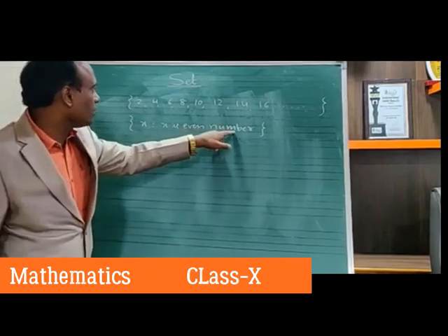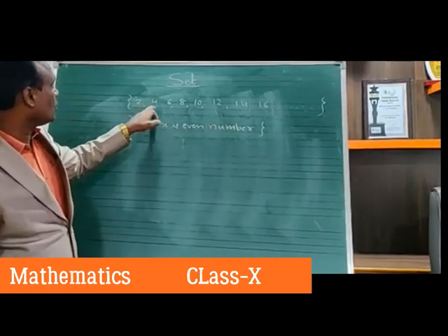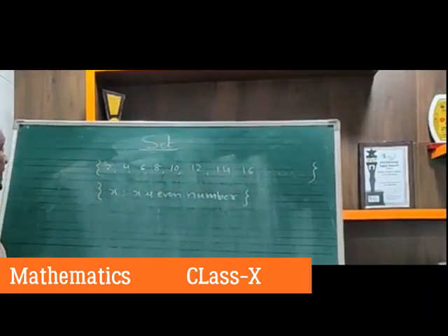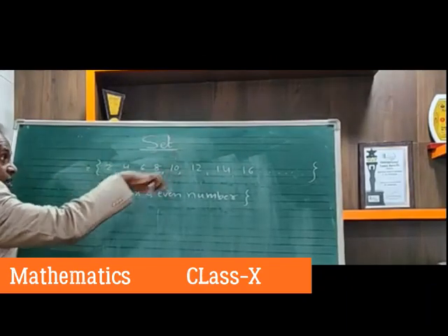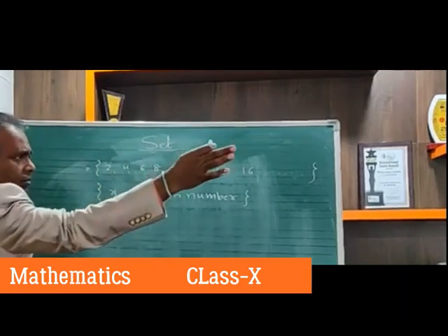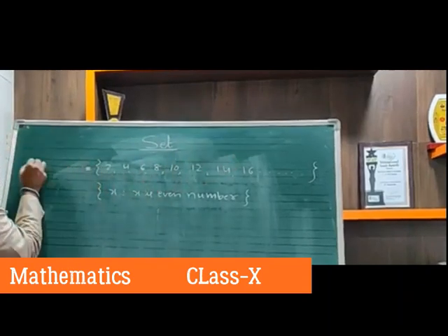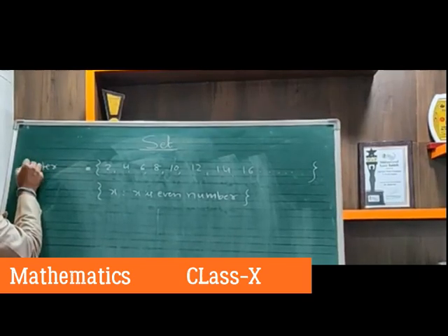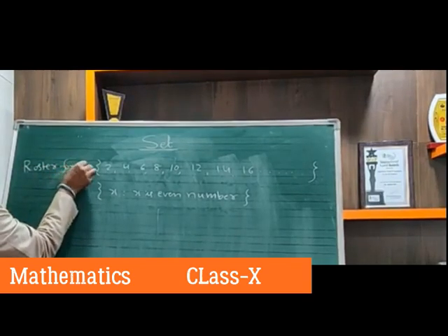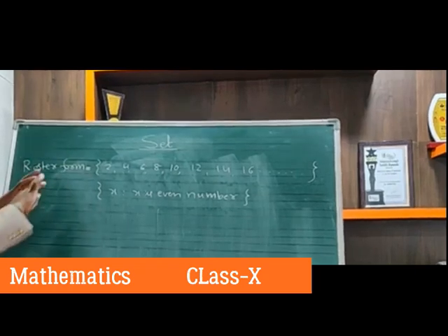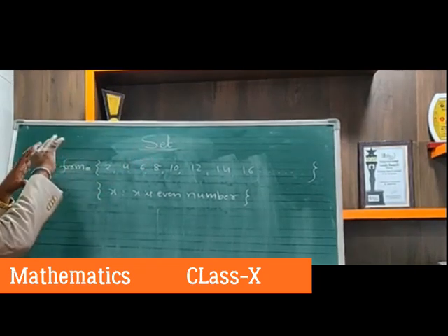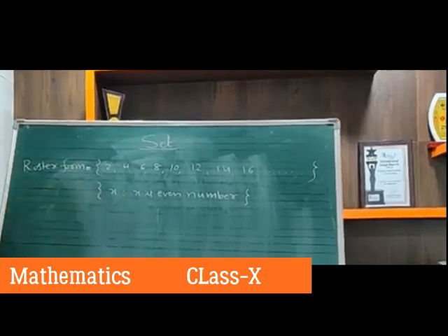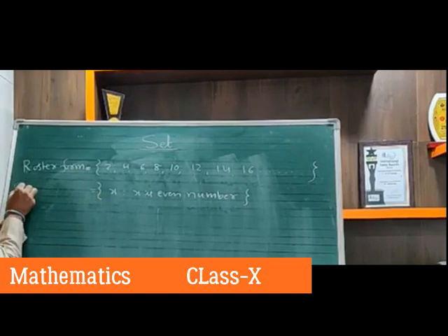X is an even number means what are the even numbers? 2, 4, 6, 8, 10, 12, 14, 16 like this. So if we list all the elements, if you write all the elements, it is called roster form. If we don't list all the elements, and write it as one condition, some formula, this is called set builder form.